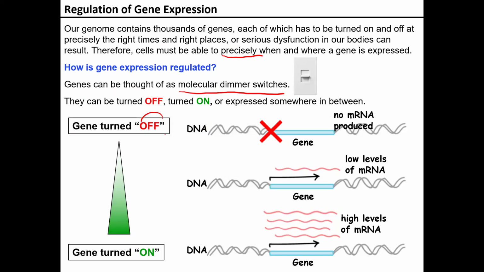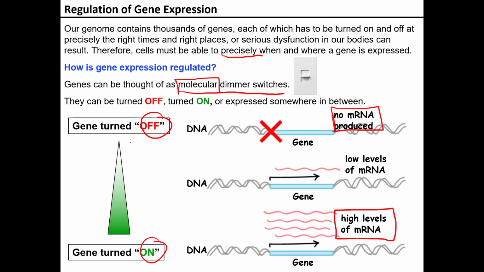When it's off, that means nothing is being produced. Just like a light switch, if you turn it completely off, there's no electricity going to the light bulb. When you turn it on, we can have a very high level of mRNA being produced. But remember, we can modulate the amount.